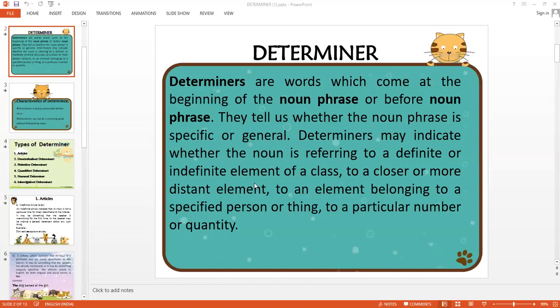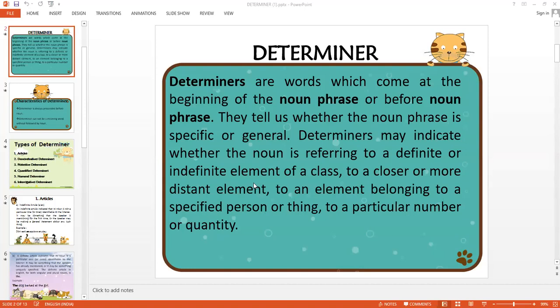Determiners are the words which come at the beginning of the noun phrase or before a noun phrase, right? They tell us whether the noun phrase is specific or general. Determiners may indicate whether the noun is referring to a definite or indefinite element of a class, to a closer or more distant element.